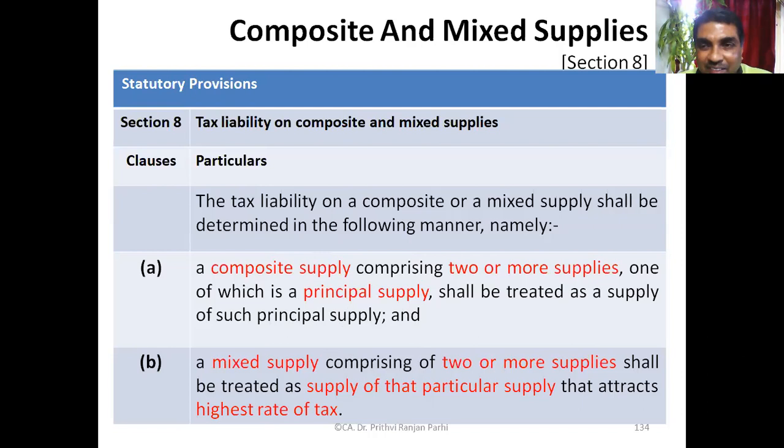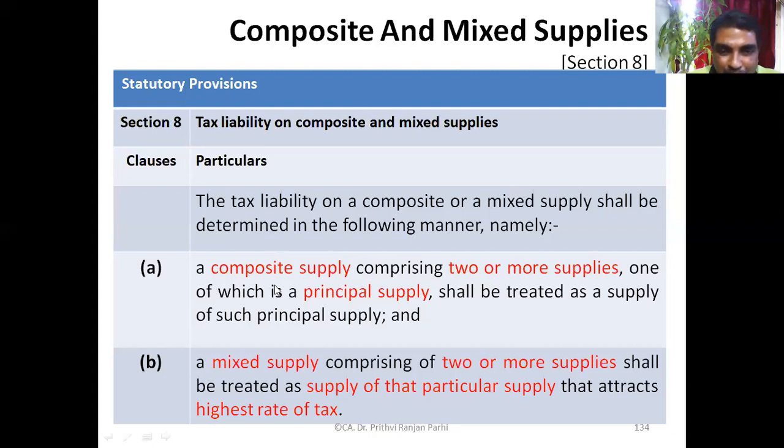Understood? Or should I give an example? Can you repeat it again? Okay. First, let us read this law once again. I want all of us to read it and try to understand from this section itself. Then I will give you some example. Try to understand it, then I will help you with the help of some example.